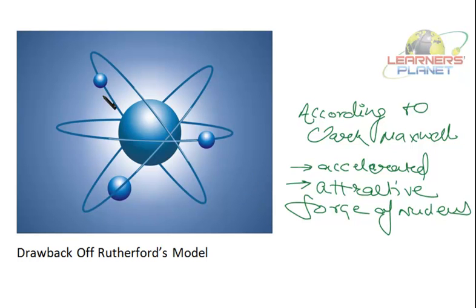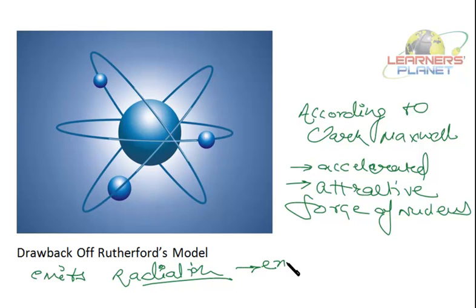Now, when it is accelerated, it is in accelerated motion and also under the attractive force of nucleus. A charged particle releases energy, or it emits energy in the form of radiation, or you can say emits radiation, and radiation is a form of energy. Now, as it is emitting radiation, what is happening? The energy of electron is decreasing.